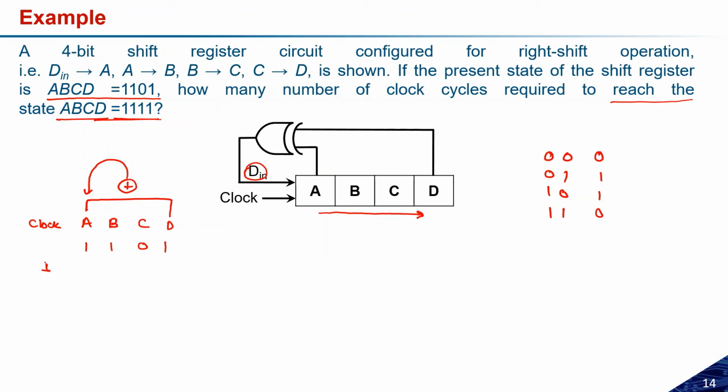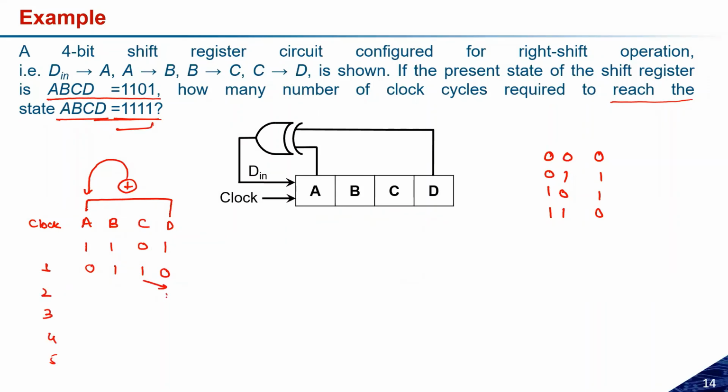So after the first clock pulse, what output will I get? This C will be shifted to the D, so this will become 0. B will be shifted to C, 1. A will be shifted to B, 1, and what will be the A? That depends on the status of this one. So 1 and 1, XOR means that will give you 0. Okay, so 1 1 0. Now let us talk about the second clock.